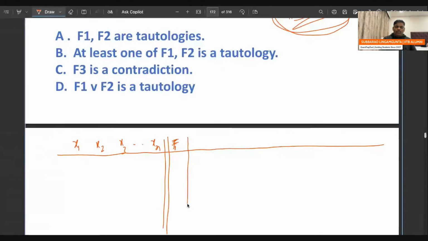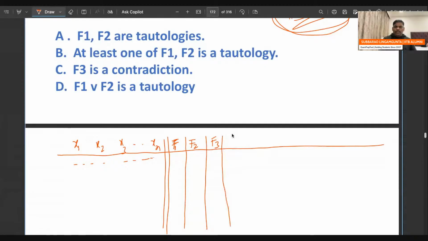Over the propositional variables X1 to Xn, by doing some operation I got F1, by doing some other operation I got F2, and by doing some other operation we got F3. They are the propositional functions or propositional expressions. Okay, that is fine.